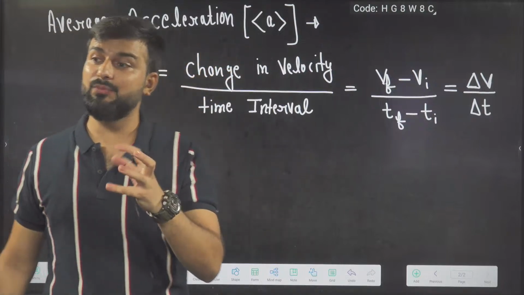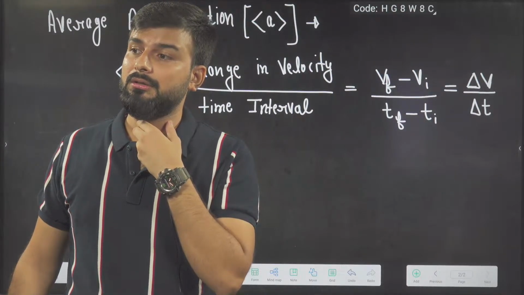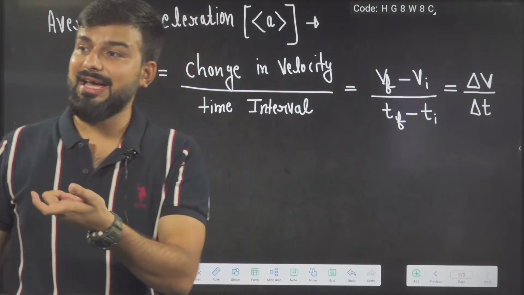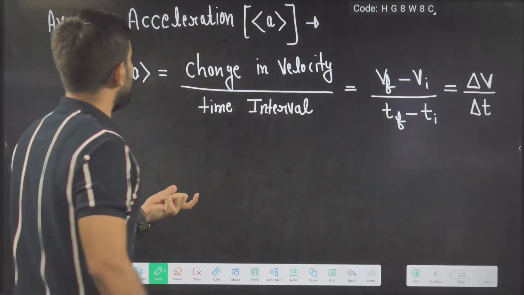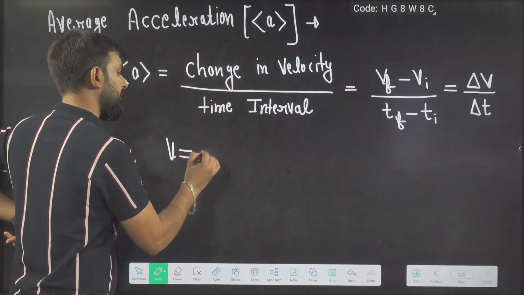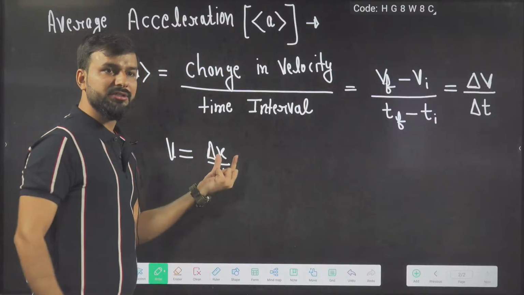Like in the beginning, we have studied which formula? Average velocity and instantaneous velocity. In average velocity, what was there? What was the formula of average velocity? Delta x upon delta t.